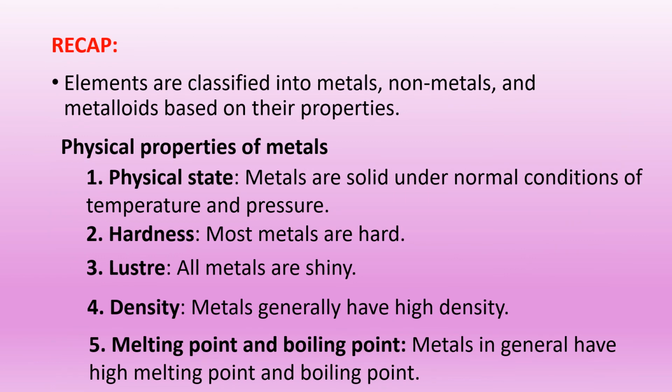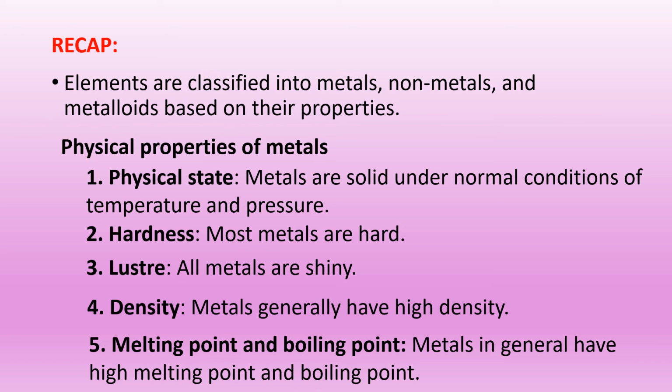Let's recap what we have learned today. Elements are classified into metals, nonmetals, and metalloids based on their properties. Physical properties of metals. Physical state. Metals are solid at room temperature. Hardness. Most metals are hard except sodium and potassium.